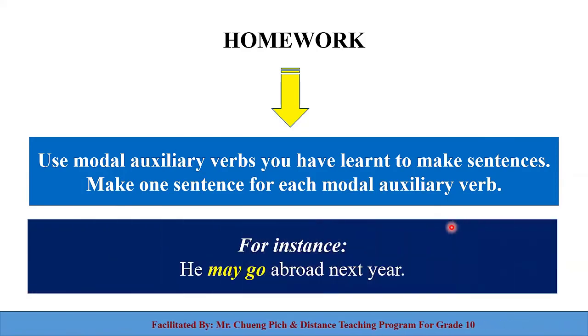So for example, he may go abroad. He may go abroad next year. So may and go, I just colored in this one. May here is an auxiliary verb, and go is a base form or bare infinitive without to. So this is an example. He may go abroad next year. So I hope that you got this.